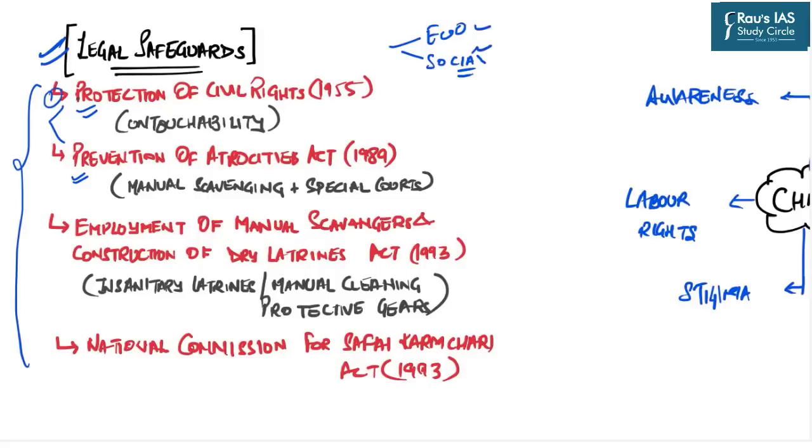So that is why the first legal safeguard which was enacted by our parliament was the Protection of Civil Rights Act in 1955. So, obviously, as the name is suggesting, this act was aimed to protect the civil rights of the members belonging to the scheduled caste community, and that was done in order to remove the untouchability as enshrined in our constitution in Article 17. So, to fulfill the objective of Article 17, this act was passed. Second important legal safeguard is Prevention of Atrocities Act against Scheduled Caste and Scheduled Tribes, passed in 1989.